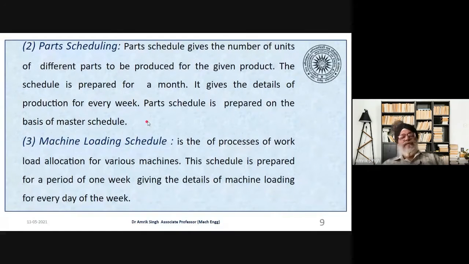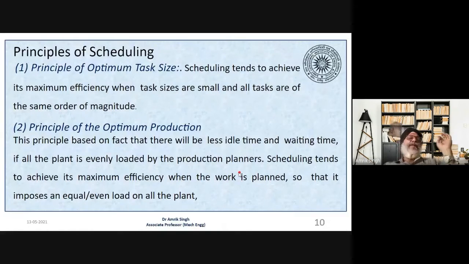The third is the machine loading schedule. It is the process of workload allocation to the various machines. This schedule is prepared weekly and it gives the details of machine loading every week. Now, there are certain principles on which basis we schedule things. So three or four principles are there. We'll go one by one, and while solving the numericals, these things will be clear to you.